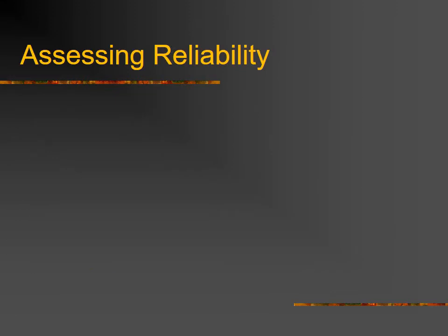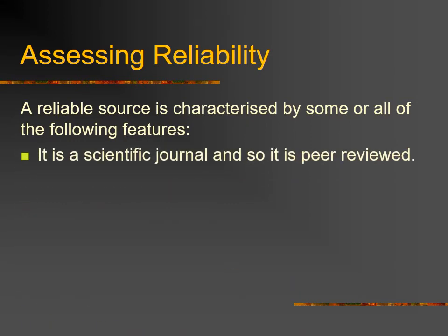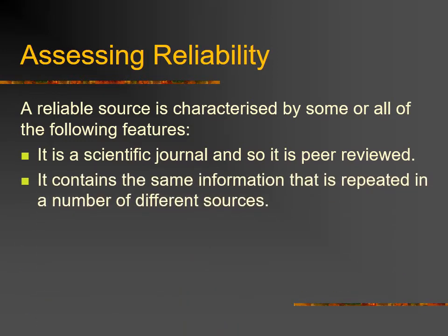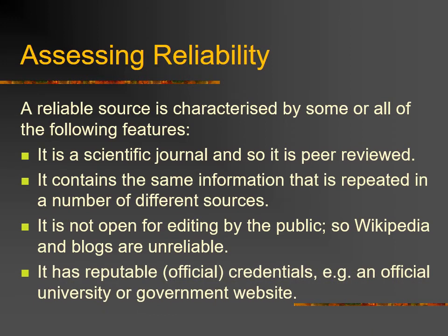Well, here's a good way of assessing reliability. A reliable source is characterised by some or all of the following features. It is a scientific journal, and so it is peer-reviewed. It contains the same information that is repeated in a number of different reliable sources. It's not open for editing by the public, so Wikipedia and blogs are unreliable. It has reputable or official credentials, for example an official university website or a government website.